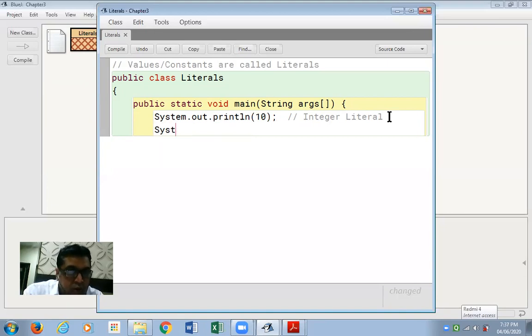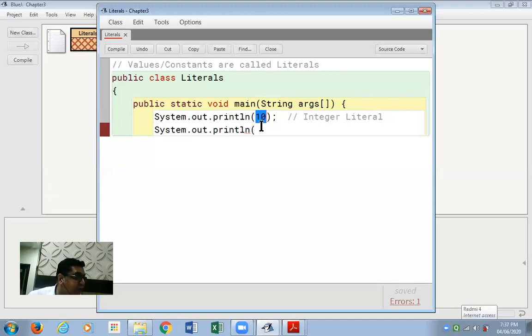Next statement, System.out.println. Just before I write that statement, let me share a little bit more about integer literals. They can be positive, they could be negative, it could be a zero also. So integer literals can be positive, negative, zero, but these values should be without the decimal point.